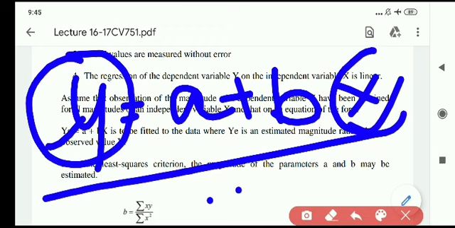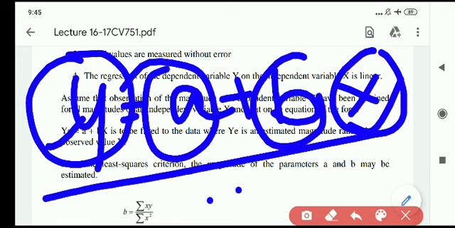This x is known as the independent variable, and these constant values are obtained with the help of regression analysis, and they depend upon the respective independent variables. This is a multilinear regression equation.